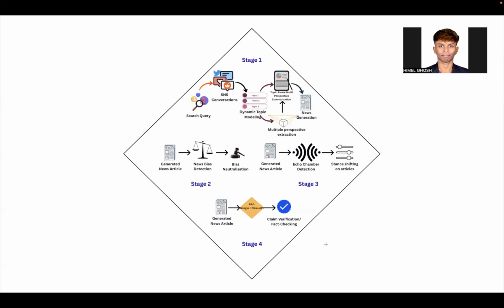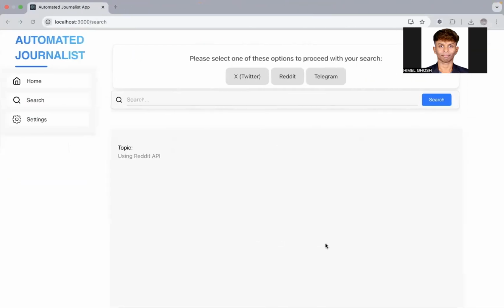bias detection and bias neutralization. For that purpose, we also have some fine-tuned models in the backend. Also, echo chamber analysis from the generated news article and stance shifting on the article, to give the users the freedom to shift the stance and rewrite the news. This is what we have also done in this application. And finally, in the last stage, we have extended another feature of fact verification or claim verification and dealing with the false claims. Let's see the application now.